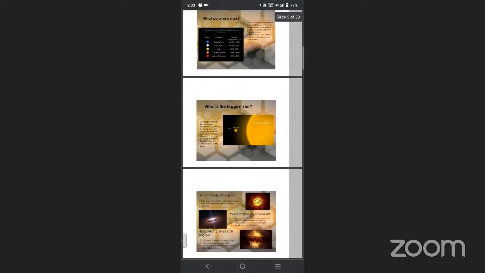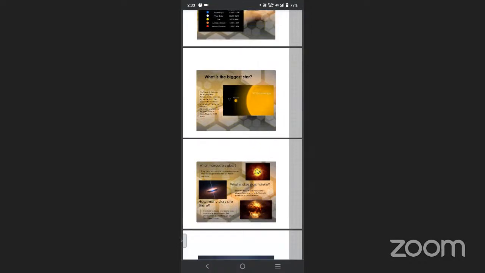What is the biggest star? The biggest stars are the supergiants. Actually, they are the biggest ones. When seen with the naked eye from the surface, they look very small because the stars are present far away from the Earth. That's why they look very small to us. The biggest stars are the supergiant stars.